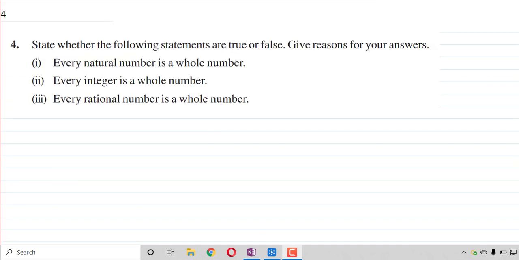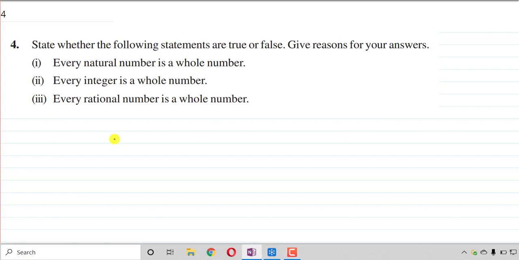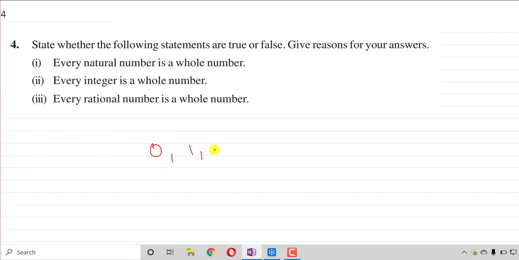State whether the following statements are true or false. Give reason for your answer. Every natural number is a whole number. Yes, because all natural numbers are included in your whole numbers. This is your whole numbers, and all these numbers are natural numbers. That's why all natural numbers are whole numbers. It is true.